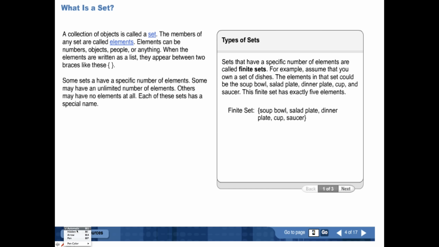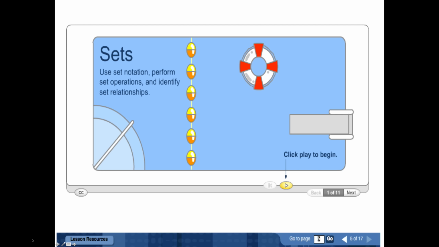If you see things that are underlined in blue, that's a vocabulary word. If you click on it, the definition will pop up. Also, sometimes you have slides within slides. So on this slide, there are 3 additional slides that we need to be clicking next, so that way we can see all of the information.